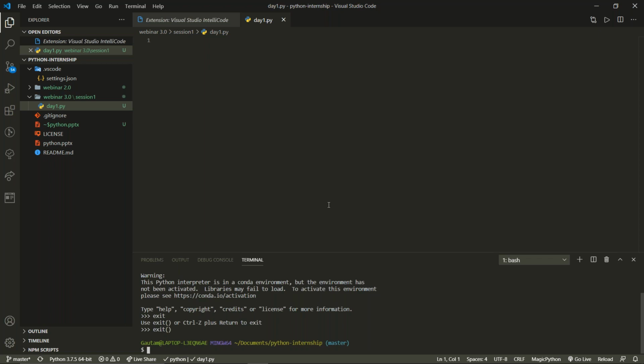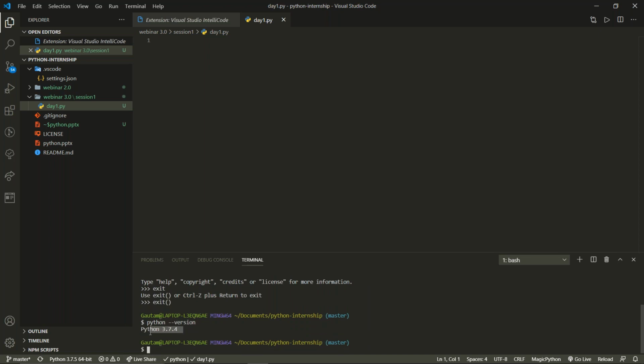And if you want to know the version, this is how we check the version: python, double dash, version, and you will find the version of Python. Now the latest version is 3.7.5, and I'm using 3.7.4. This terminal is very, very useful for upgrading versions and getting newer versions and everything, but you only need an internet connection for upgrading and installing software from the internet. But we have already installed Python, so now we don't require anything. If we require it in future, we will get to know.